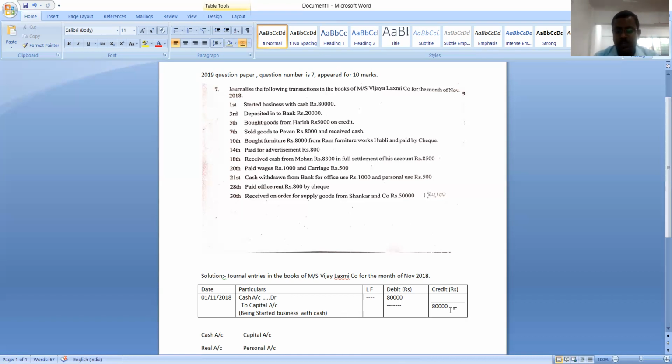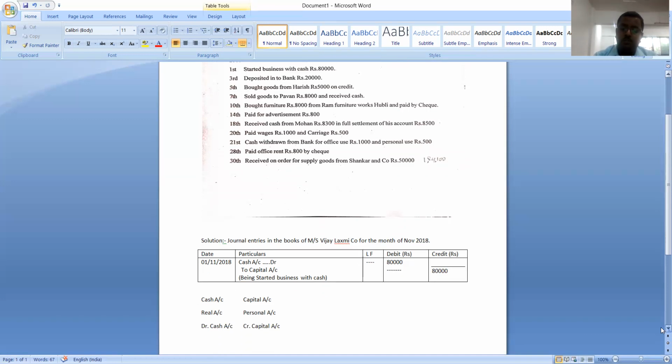Understood? So this particular transaction is known as a journal entry. So here, what is the transaction? Started business with cash. So the two accounts are cash account and owner's account. Actually, owner is the giver, but instead of writing owner's account, we will write capital account, because capital account always represents the owner. Cash account is a real account, capital account is a personal account.